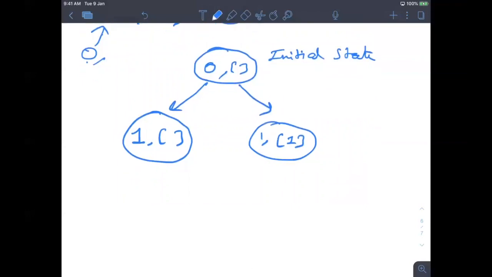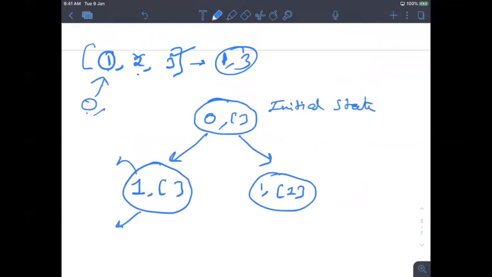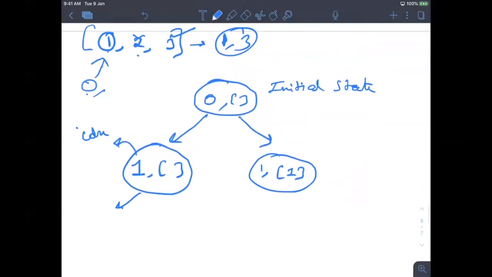Now again for this function, the index is telling me where I am in the array. Now I'm at index 1. If I am not choosing it, we come to the second index and we have not chosen it yet.